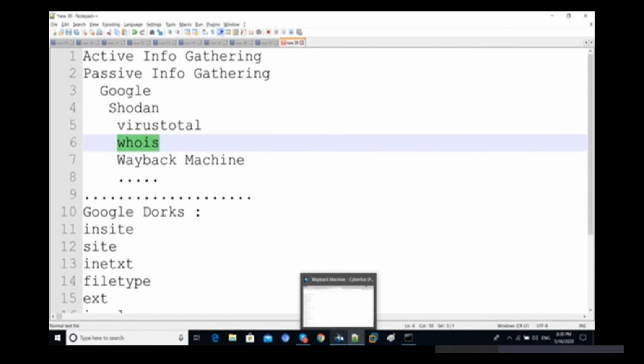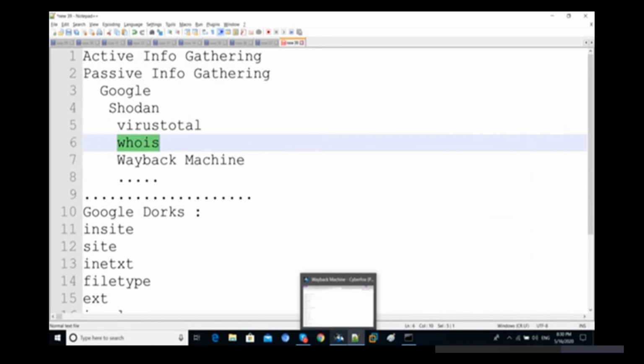Domain name, whois, registered person, location, date of creation and registration. Those are the stuff. Definitely with the help of whois information gathering, we are getting lots of things. We are getting the owner name, the owner address and owner email address, registrant mobile number, registrant email address. Then we are getting the complete address of all those things.